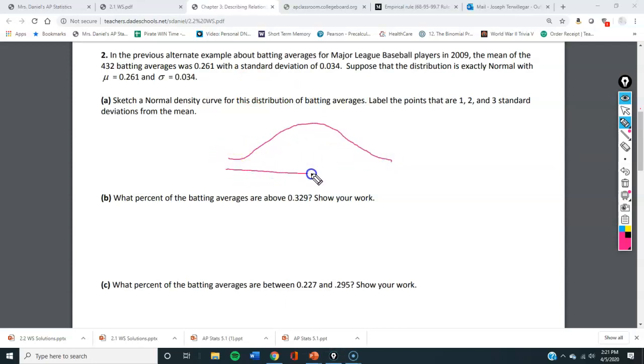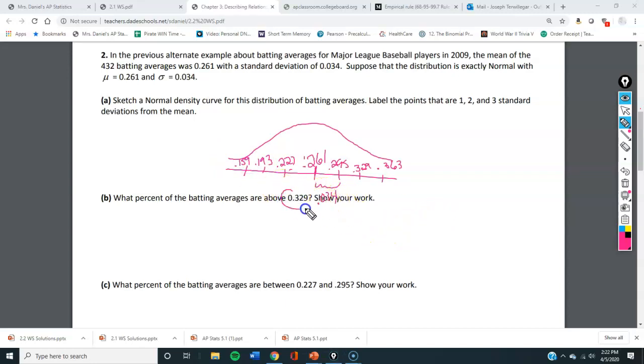So I draw a normal curve. I put my mean in the middle. Go 1, 2, 3. 1, 2, 3. Now each of these spaces is one standard deviation, so 0.034 above and below. So that makes this one 0.295, and this one 0.329, and this one 0.363, and this one's 0.034 below, so it's 0.227. This one's 0.193. This one's 0.159.